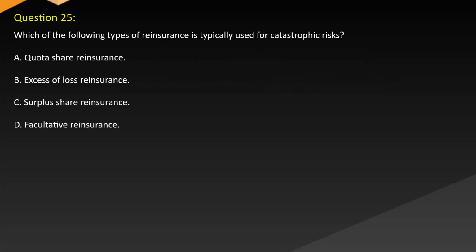Question 25. Which of the following types of reinsurance is typically used for catastrophic risks? A. Quota share reinsurance. B. Excess loss reinsurance. C. Surplus share reinsurance. D. Facultative reinsurance.